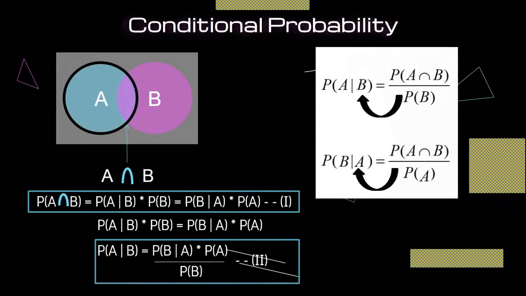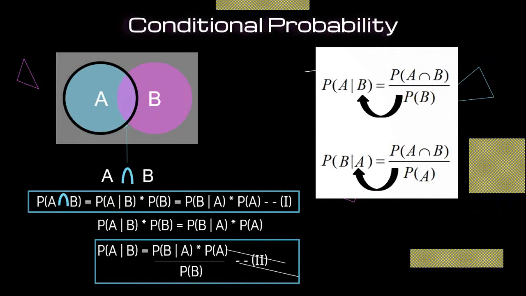Okay, and this is the Bayes theorem. So from equation 1 and equation 2, we can say that probability of A given B is equal to probability of B given A into probability of A divided by probability of B.